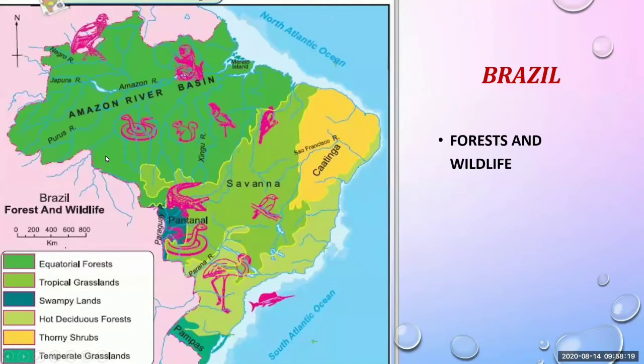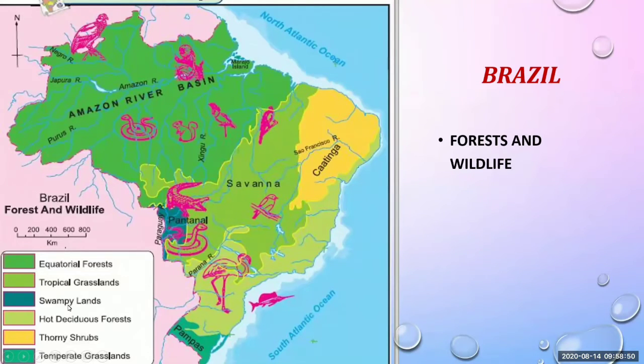And we find equatorial forest in Brazil in the Amazon river basin. Our next is tropical grassland. Here the tropical grassland is in the middle of Brazil, its color is light green, and it is named savanna.